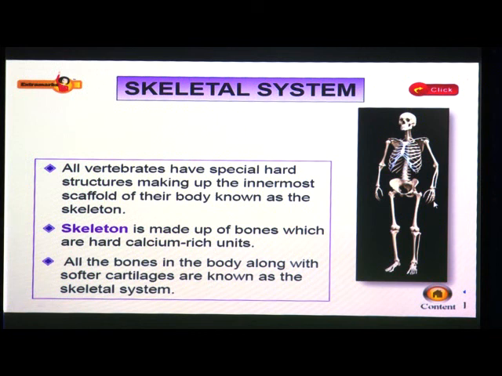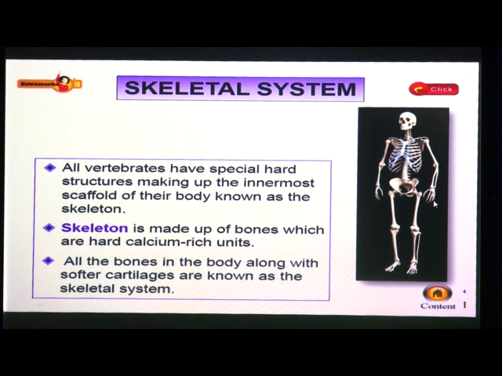Sometimes when we are hurt, doctors use this X-ray image to find out about possible injuries to the bones. A child has more bones than an adult person. The bones are about 305, but as the child grows, some of the bones fuse together and reduce in number.